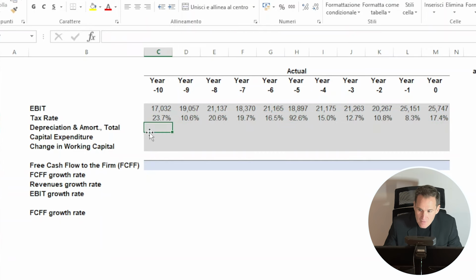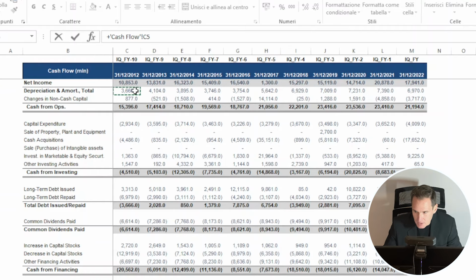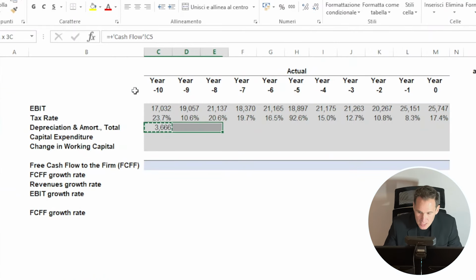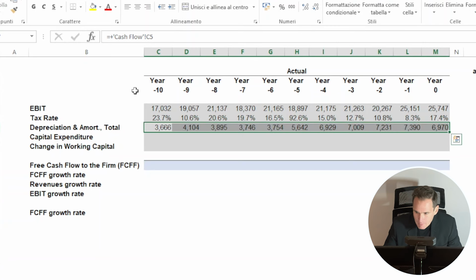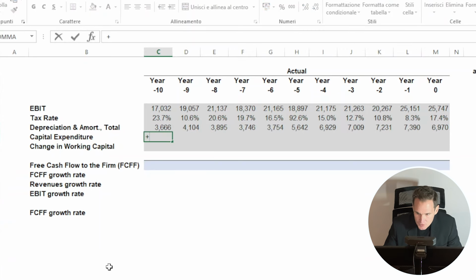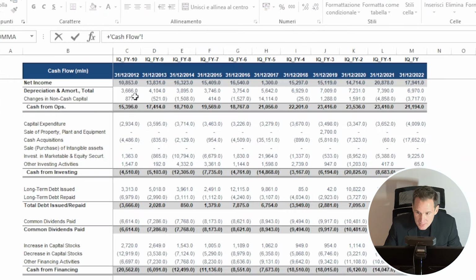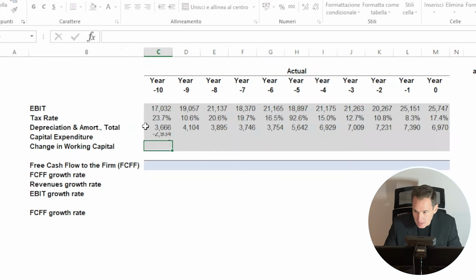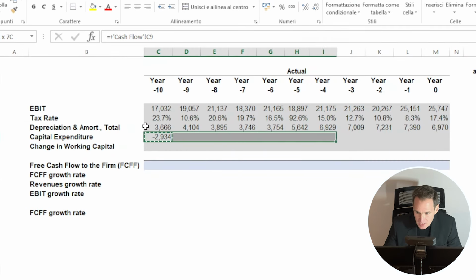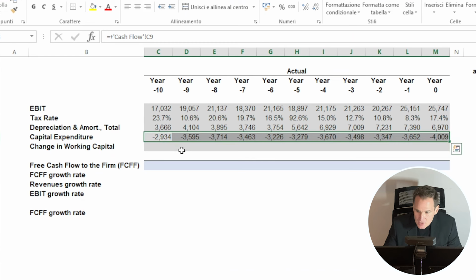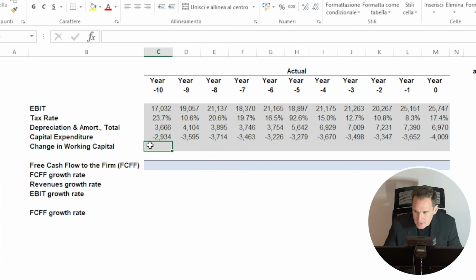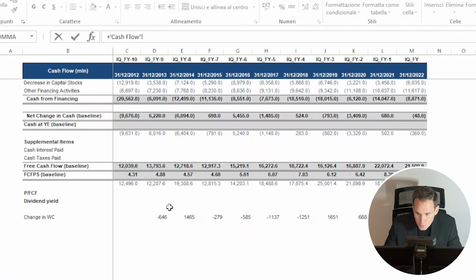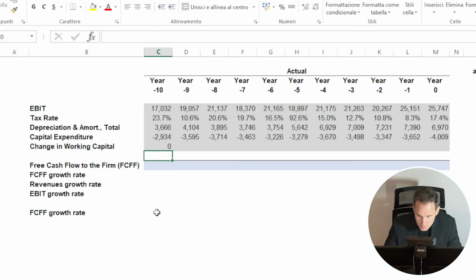We then have to retrieve the depreciation and amortization from the cash flow statement on the very top. Similarly, the capital expenditure, or CAPEX, can be found in the cash flow statement. And finally, the change in the working capital can also be found in the cash flow statement. In particular, this is computed as the difference between the net working capital in a given year and the net working capital in the following year from the balance sheet, which has to be subtracted.